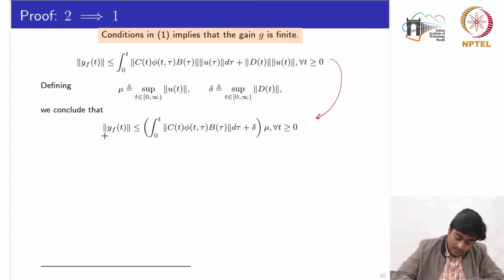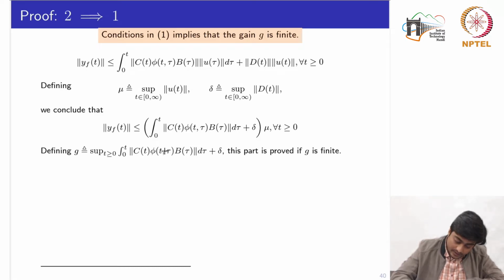Let's say the norm of the signal yf is less than or equal to the integral. This part would come as it is. Now if I take the supremum of this one as mu, the norm of the signal yf would also be less than mu and delta. So this part comes here as delta, and I have taken the mu common out of this complete equation. Right?